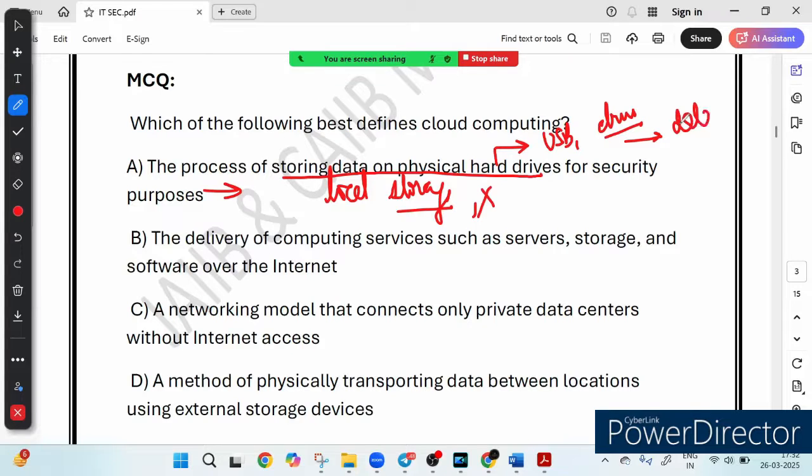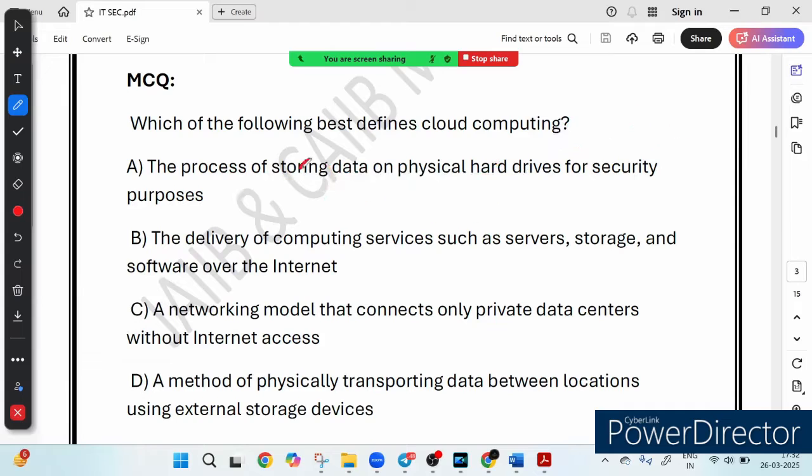So basically, this is a traditional way of keeping data safe, but it does not provide remote access or flexibility like cloud computing. Let me give you an example. Imagine you save a file on a USB drive. You can only access it if you carry the USB with you. But with cloud computing, you can access your file from anywhere, just like how you open Google Drive or Dropbox on any device. So that is not the correct answer.